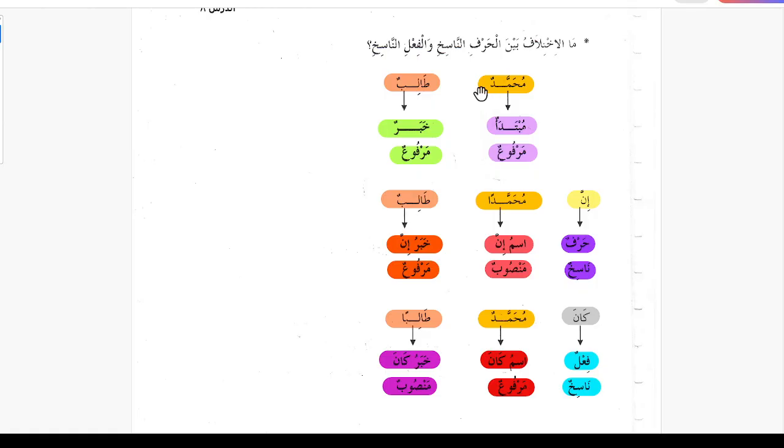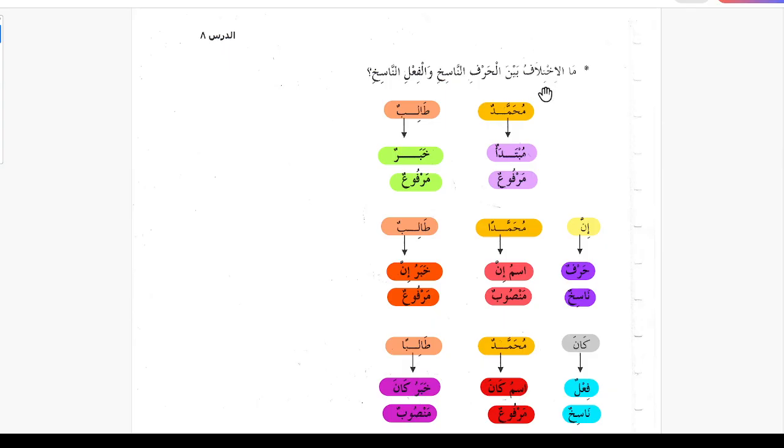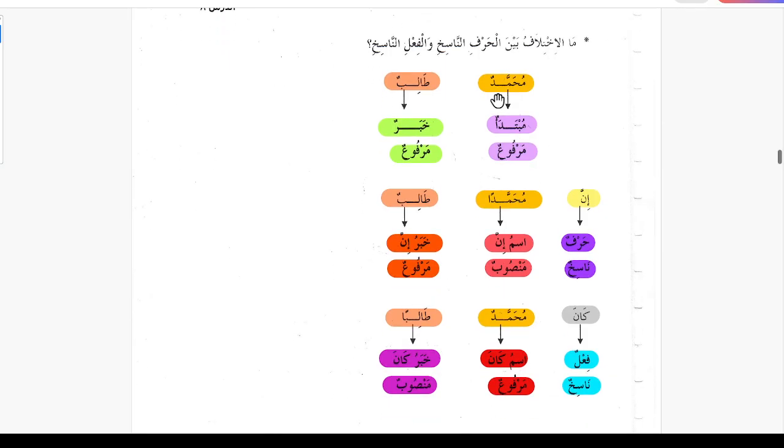Muhammad is mubtada, marfoon walamatu rafi ad-damma, and talibun is khabrun marfoon walamatu rafi ad-damma. So in jumla ismiya, mubtada and khabar, they both are marfu. Now if we add inna to jumla ismiya, which is harfun nasikh, then we know that mubtada changes to ismu inna and khabar changes to khabru inna.